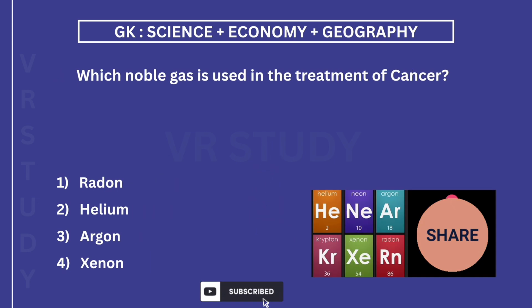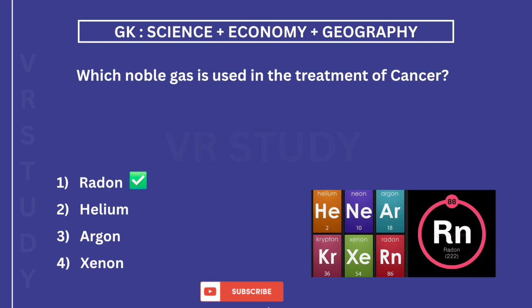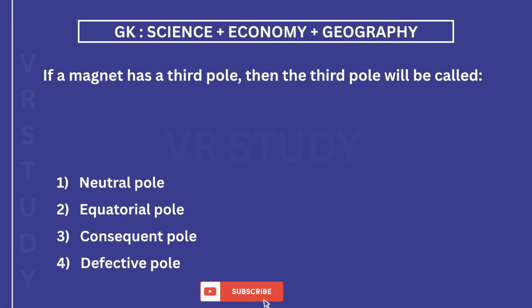Which noble gas is used in the treatment of cancer? The answer is 1. Radon. If a magnet has a third pole, then the third pole will be called? The answer is 3. Consequent pole.